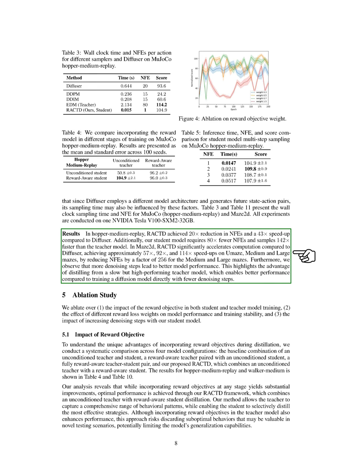In the Maze 2D environment, RACTD significantly sped up computations compared to Diffuser, achieving speedups of approximately 57 times, 92 times, and 114 times for the U-maze, medium, and large mazes, respectively, by reducing NFEs by a factor of 256 for the medium and large mazes. We also found that increasing the number of denoising steps improved model performance, demonstrating the benefits of distilling from a slower, high-performing teacher model, which outperformed direct training of a diffusion model with fewer denoising steps.